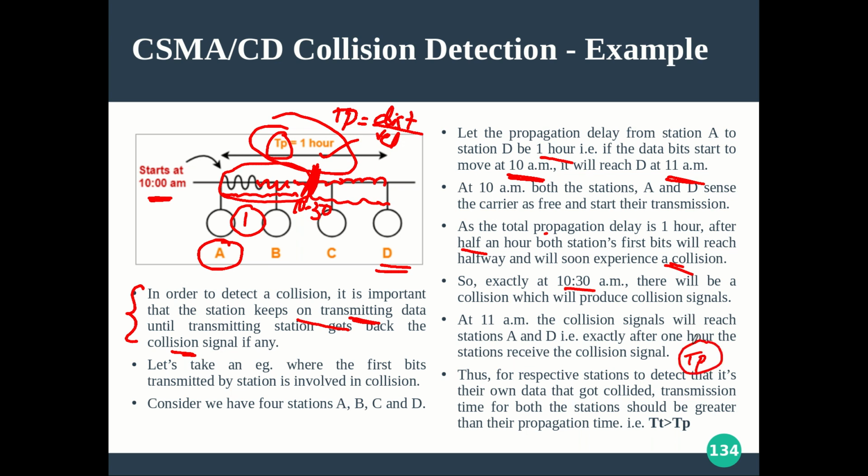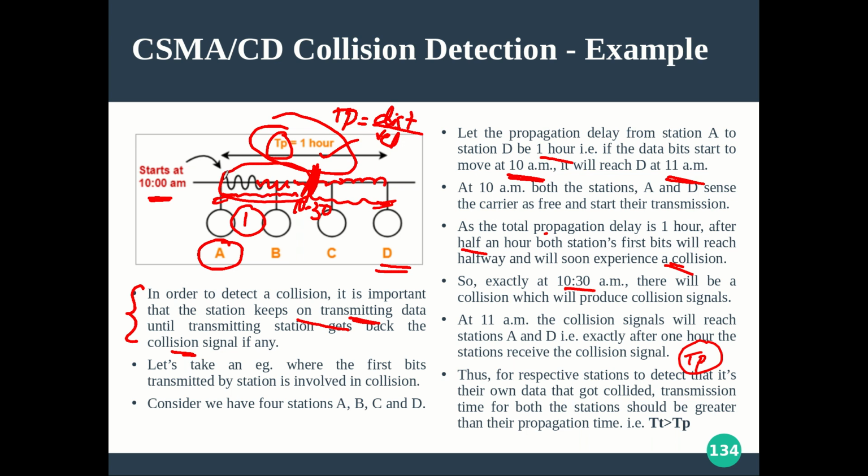After this 1 hour, when A or D gets the collision signal back, both should keep sending their data; only then can they understand that it is their data that collided. At 11 am both A and D simultaneously get the collision signal. If they stop sending their data, they come to know there is a collision, but how will they understand that it is their data that collided?